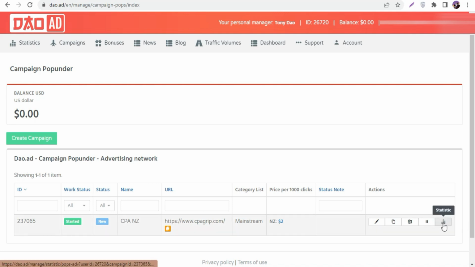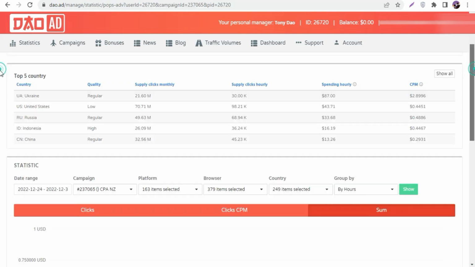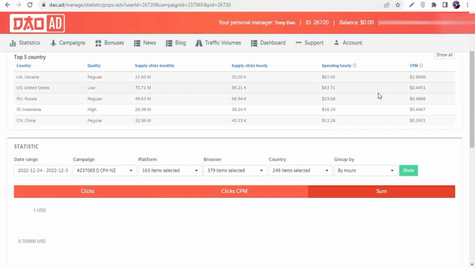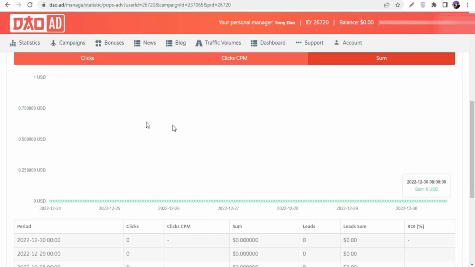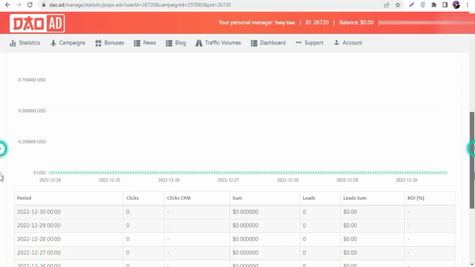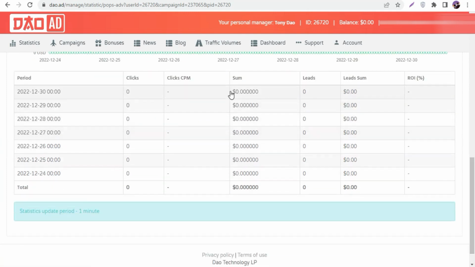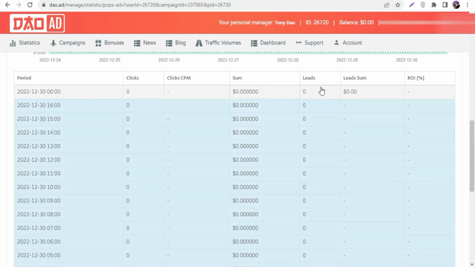You can see a small column that says statistic. So I'm going to click on statistic. Once you click on statistic, scroll down. There are different things, but you are able to see all your details, all the clicks, and all the money you spent. You can easily see clicks, CPM, and the whole summary here. And again, you can also see details like clicks, CPM, summary, and you can also see leads if you set up the tracking and all this stuff. But normally these are the few things you need to see, like clicks and CPM.